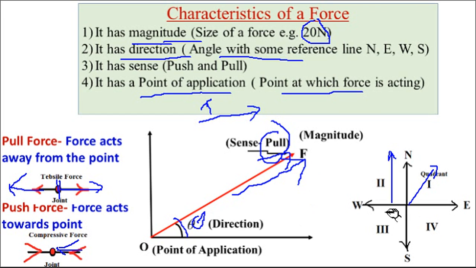In a particular quadrant, and this is the quadrant system. You know very well this is the first quadrant, this is the second quadrant, this is the third quadrant, this is the fourth quadrant. In the first quadrant, force will be resolved plus plus, in both directions. Here y direction is plus, x direction is negative. Here in this quadrant it is negative negative. Here in this quadrant x is plus and y is negative. These are the sign conventions in the quadrants.